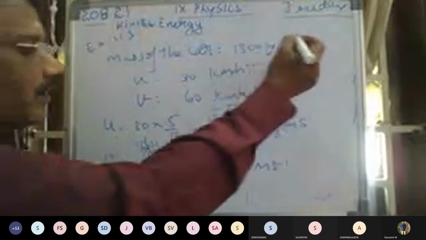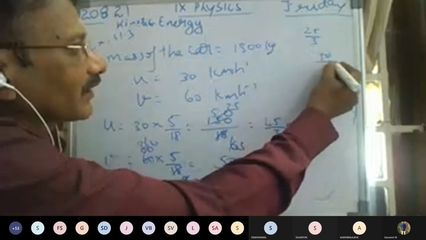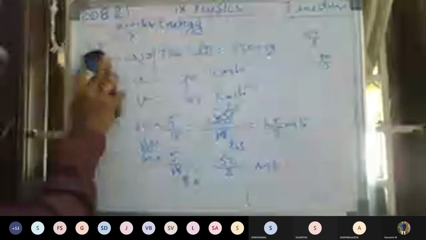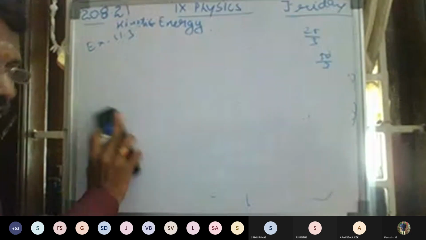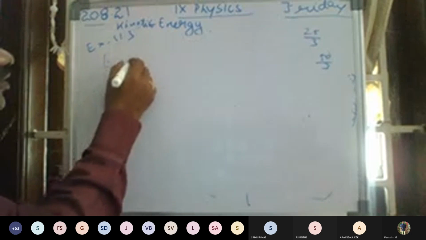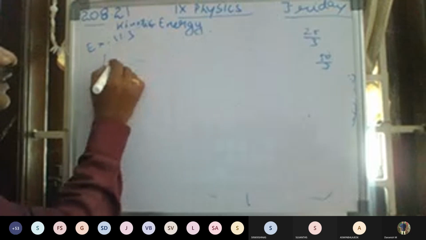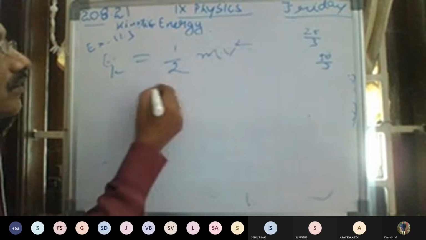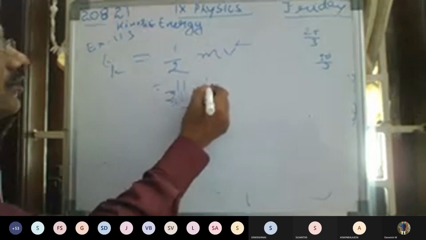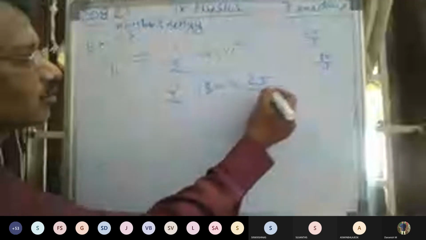Now I am noting these points: the first one is 25 by 3 meter per second and the other is 50 by 3 meter per second. Now I am going to calculate the energy for the initial velocity of the car. So EK is equal to half into m v square. Half into mass of the car, 1500, into 25 by 3 into 25 by 3.